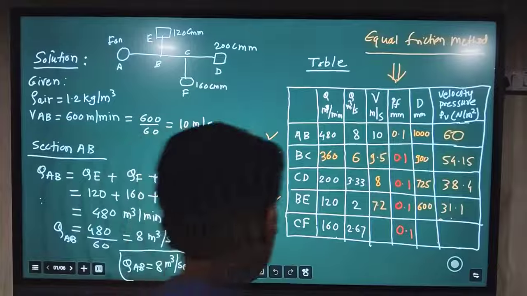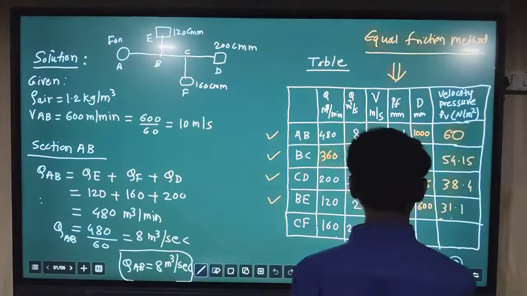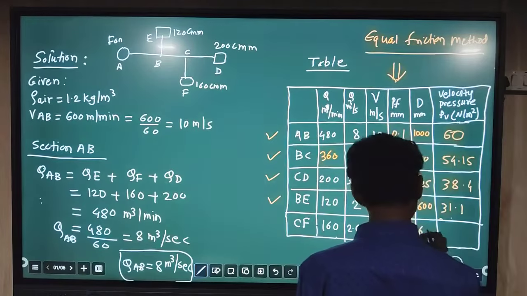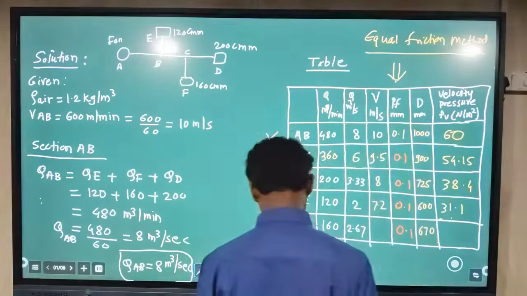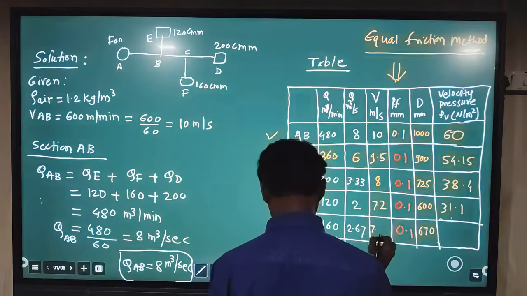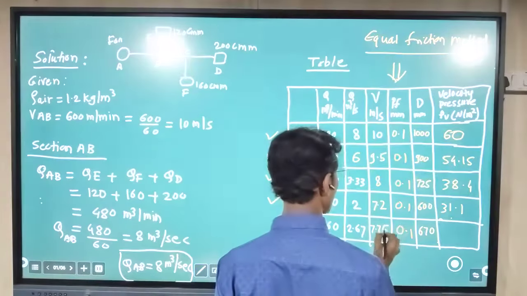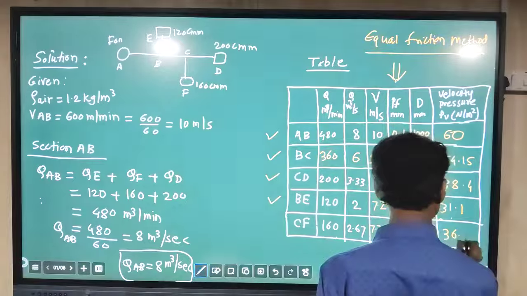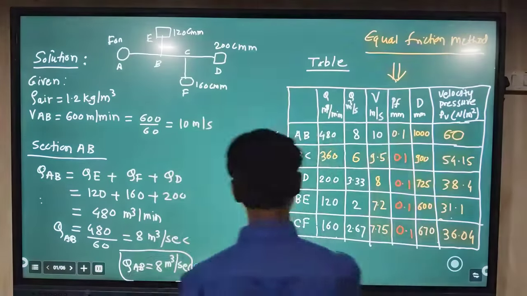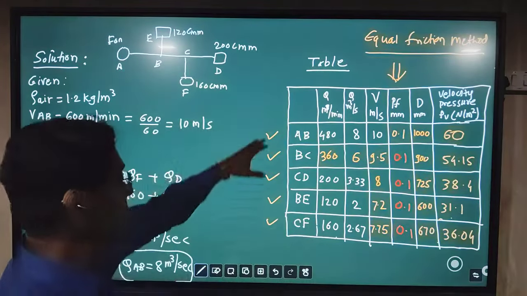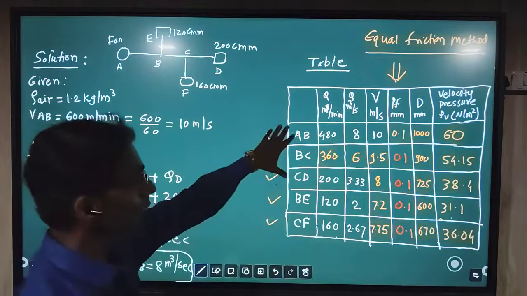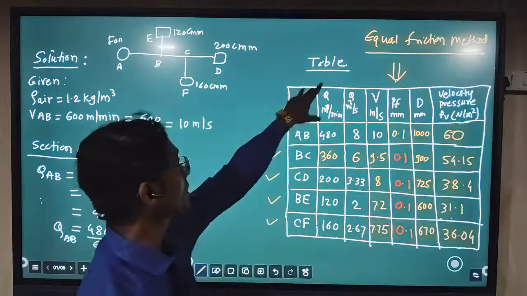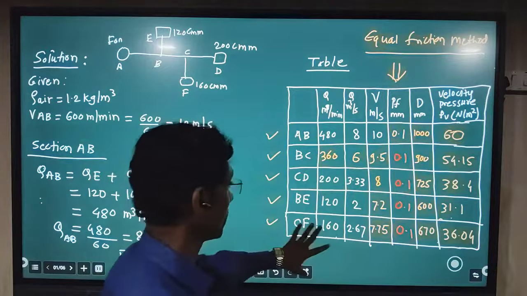So let us write here in the table. Diameter we find 670 mm, velocity we find 7.75 meter per second, and velocity pressure by the calculation we obtain 36.04. So in this way we have completed all the values in the empty cells by using the equal friction method.